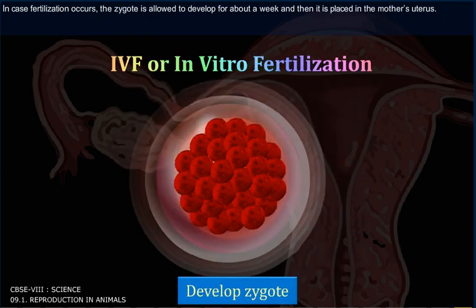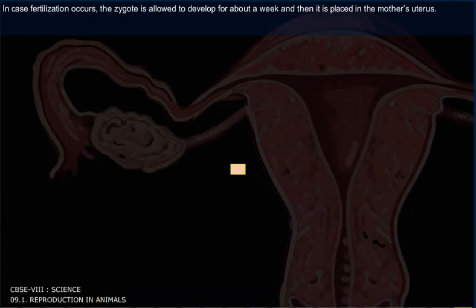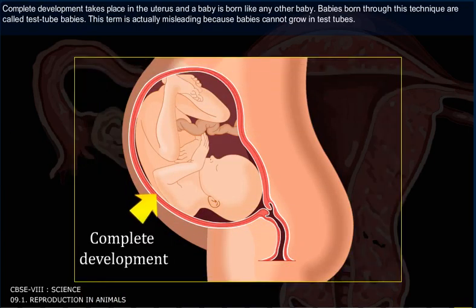In case fertilization occurs, the zygote is allowed to develop for about a week and then placed in the mother's uterus. Complete development takes place in the uterus and the baby is born like any other baby. Babies born through this technique are called test tube babies. This term is actually misleading because babies cannot grow in test tubes.